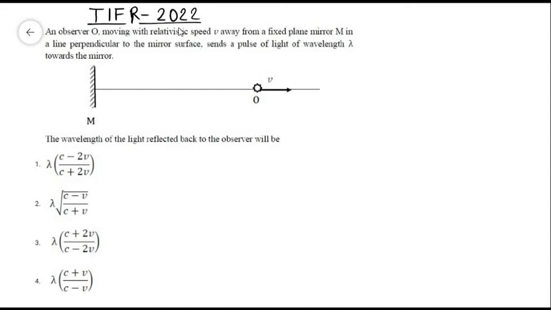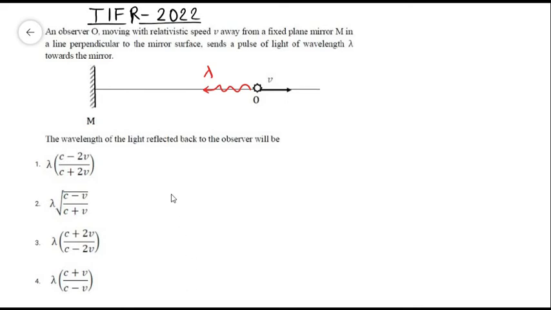This question was asked in TIFR 2022, and it says that an observer moving with relativistic speed v away from the fixed plane mirror m, along a line perpendicular to the mirror surface, sends a light signal with wavelength lambda, and we need to answer what is the wavelength of the light reflected back to the observer. Four options were given,